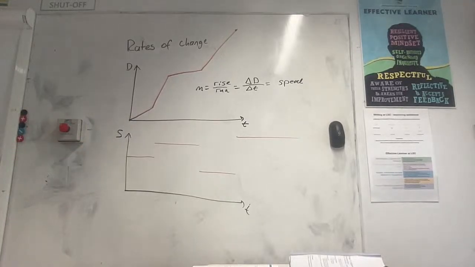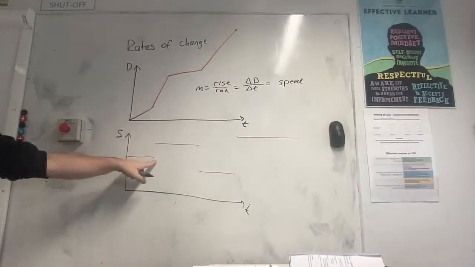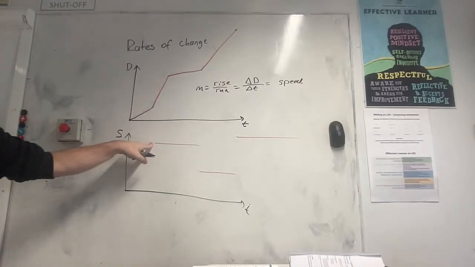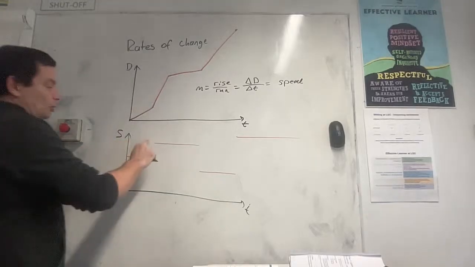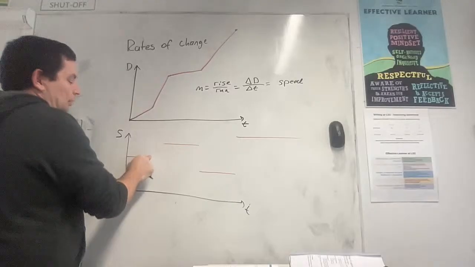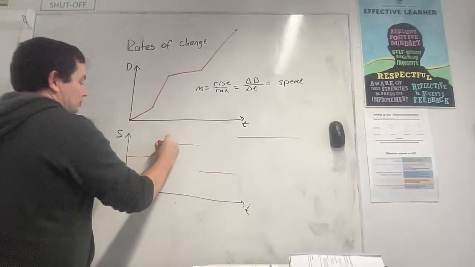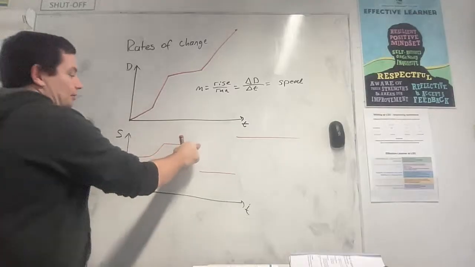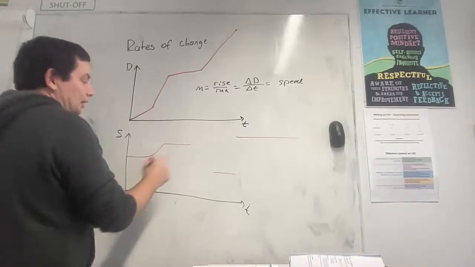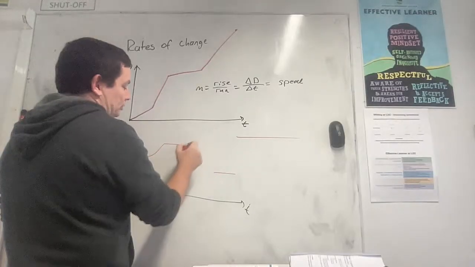Here's the thing though, when you drive, do you automatically just drive at the same speed the whole time? No. So my graph isn't disconnected like this, is it? I don't automatically go from driving at 60 to driving at 100. There needs to be some kind of point where I go from driving at 60 to 70 to 80 to 90 to 100, right? So there is actually some kind of gradient between them. Same as when I start going up the hill.